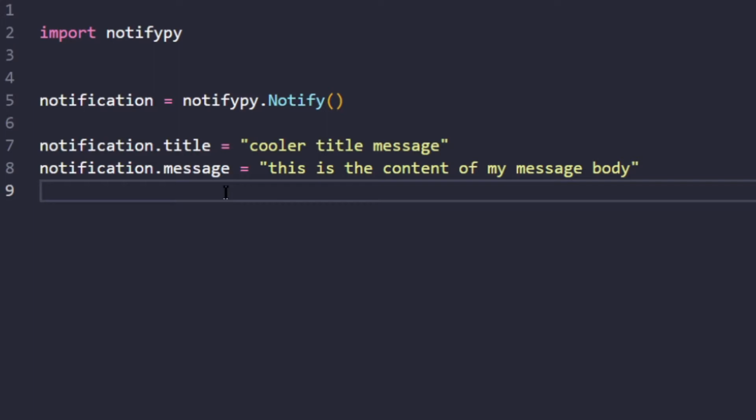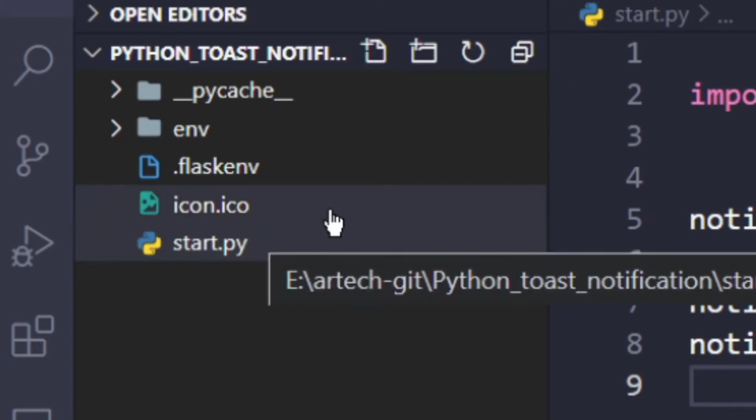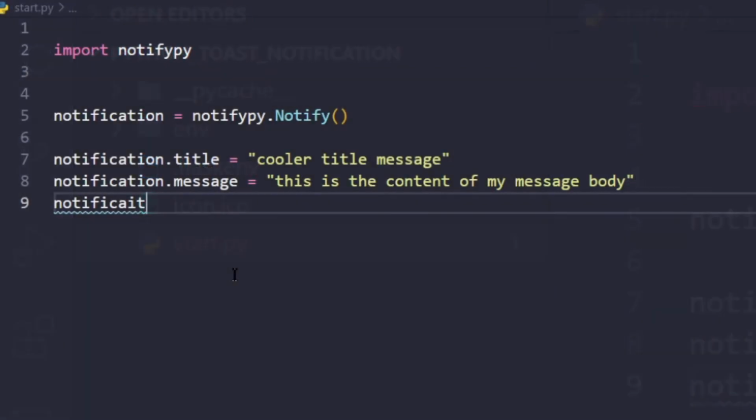And I can also set an icon path. So here you can see that I have an icon file that I can use. I will import this as well. Notification.icon, and here I will set it to the current icon.ico.